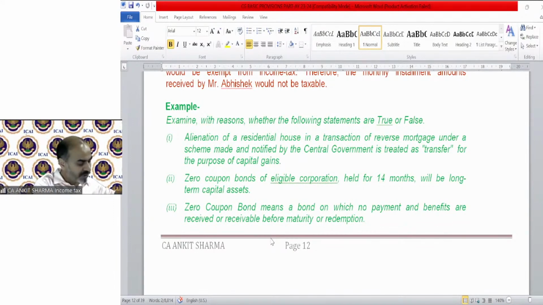Zero coupon bonds, third case: a bond on which no payment and benefits are received or receivable before maturity or redemption. The answer is true. All the benefit, etc. will be received at the time of redemption, because there is no coupon involved. That means no interest is involved before the redemption, etc.